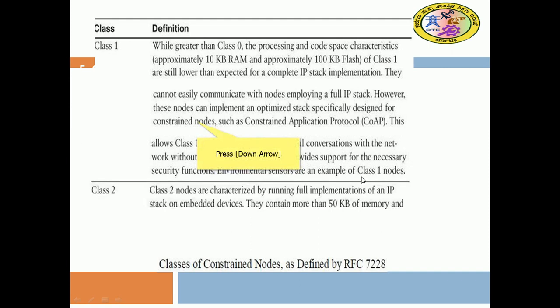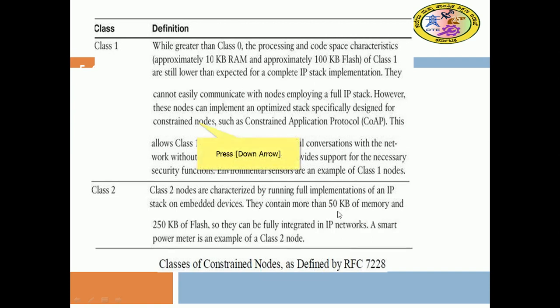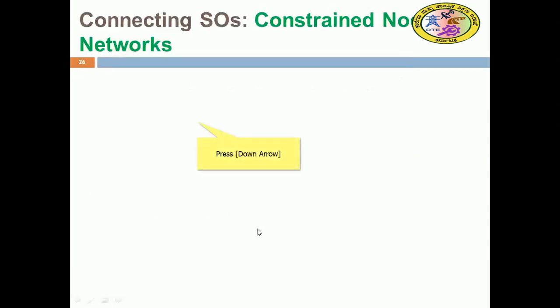Class 2, at the end, is characterized by running a full embedded implementation of the IP stack. These nodes contain about 50 kilobytes of memory and 250 kilobytes of flash memory. So they can be fully integrated with an IP network. A smart power meter is an example. Class 0, class 1, and class 2 in RFC 7228 address how constrained devices are going to be handled in a network.